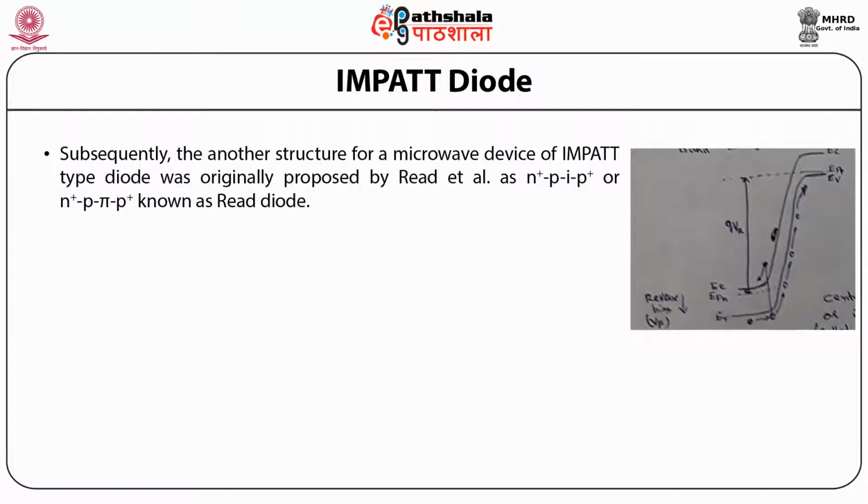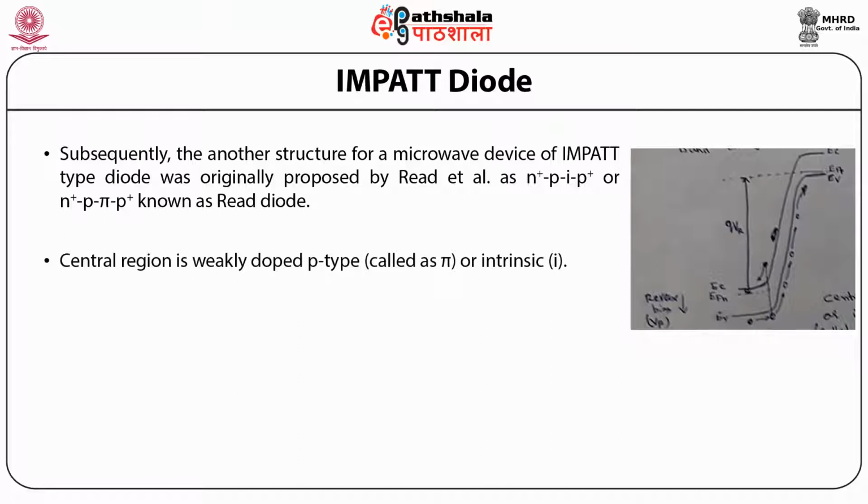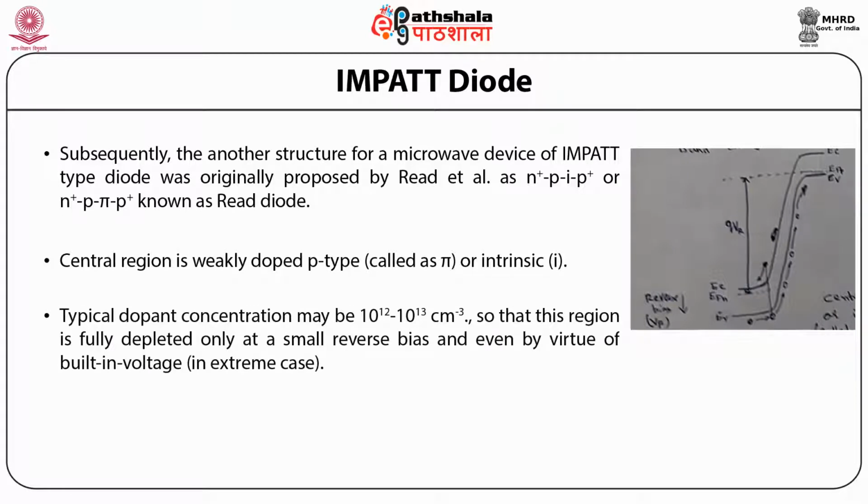Subsequently, another structure for a microwave device of impact type diode was originally proposed by Read et al. as N plus P I P plus or N plus P pi P plus, which is known as the Read diode. The central region is weakly doped p-type called pi or intrinsic I, or weakly doped n-type called nu. The typical dopant concentration may be 10 to the power 12 to 10 to the power 13 per cubic centimeter, so that this region is fully depleted only at a small reverse bias